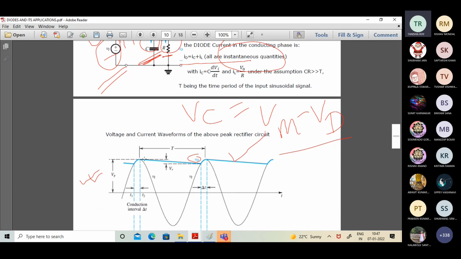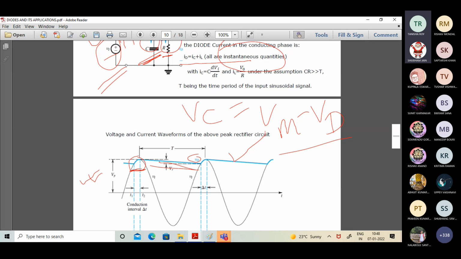In the general scenario, within this dotted segment, these parts of the waveform indicate the conduction phase. And the portion from the peak value to just below this peak, there is a blue line, and we are following this particular blue line, right? So this blue line is indicating what? The discharging phase.